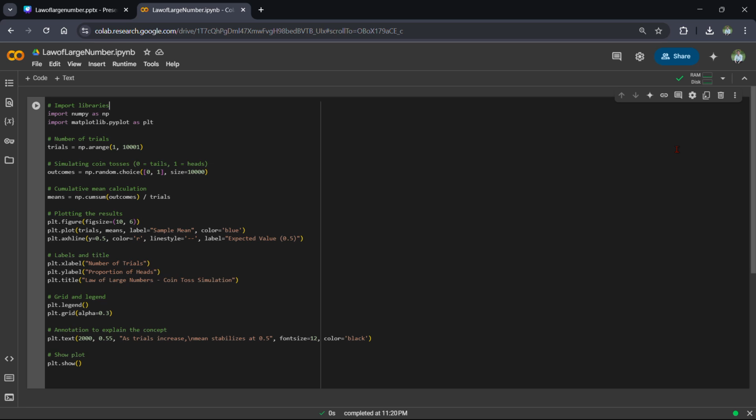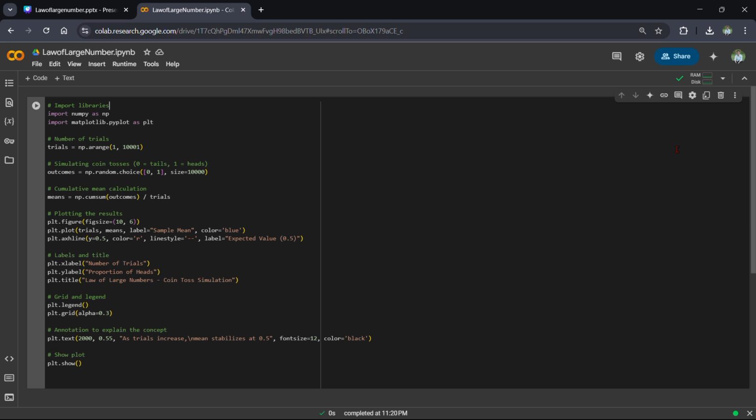Then we have defined the number of trials, representing the number of coin tosses, and created an array. Then we have simulated the coin toss, where 0 equals tails, 1 equals heads, and the simulation is for 10,000 coins. This will create an array with a random sequence of heads and tails, just like real coin flips.